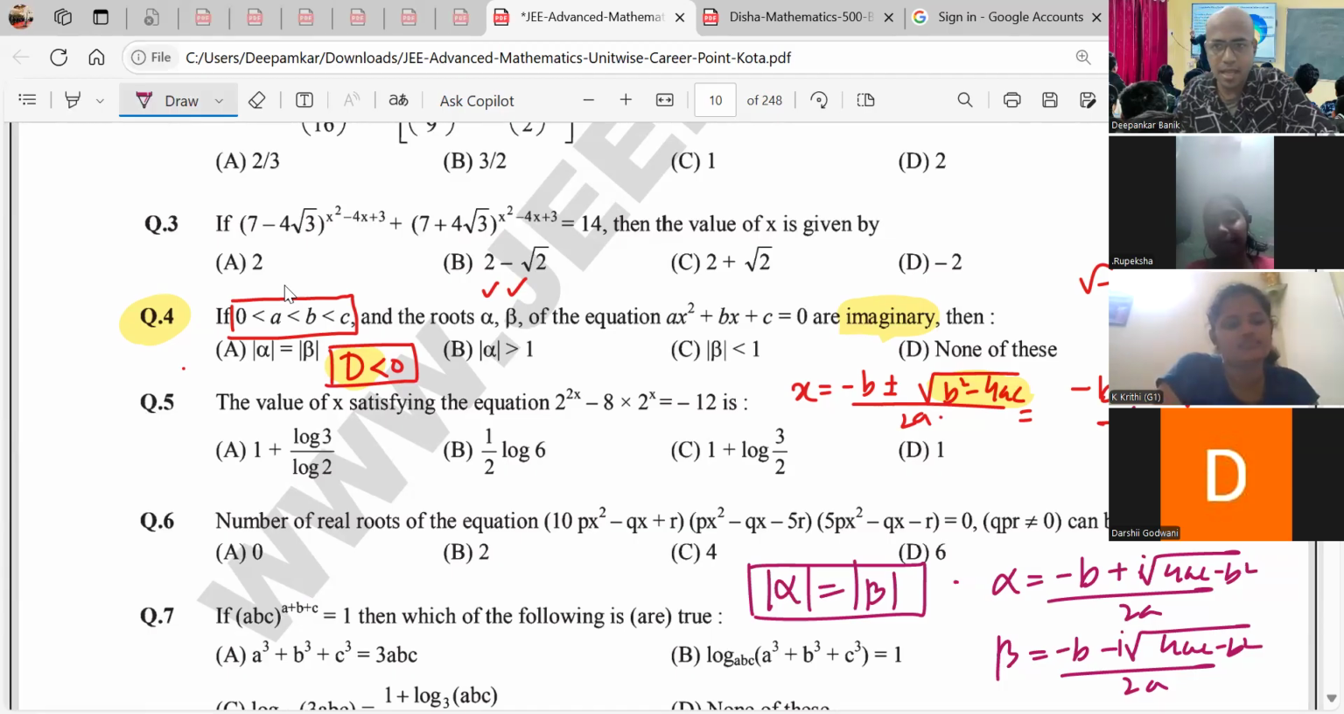And at the same time, if you calculate mod of alpha, because A is less than B is less than C, it is greater than 1. Because A is less than B less than C, if I find this mod, it will always be greater than 1. So there are two options, A and B. Are you getting my point?